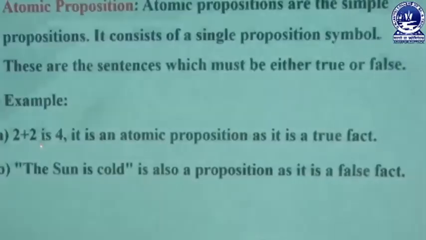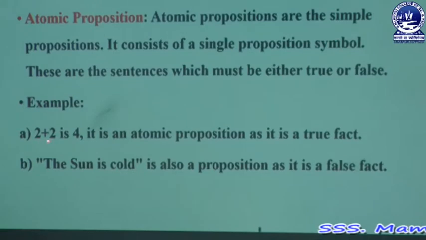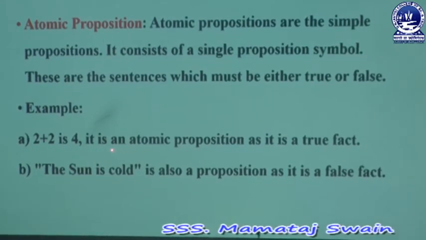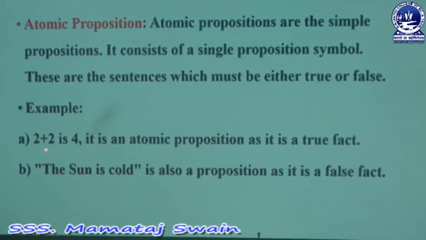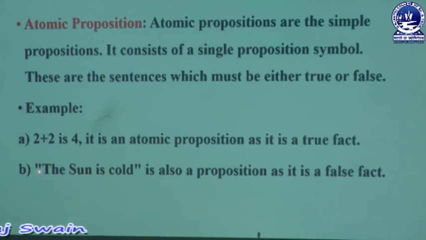Now take examples of atomic propositions. Here, 2 plus 2 is 4. This sentence is an atomic proposition and it gives the result true. Here, the sun is cold. It is also an atomic proposition, but it gives the value false.